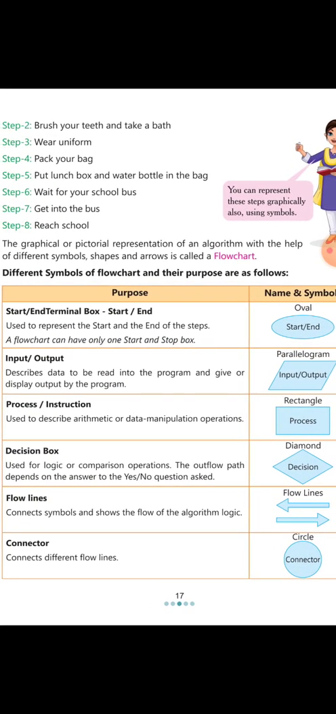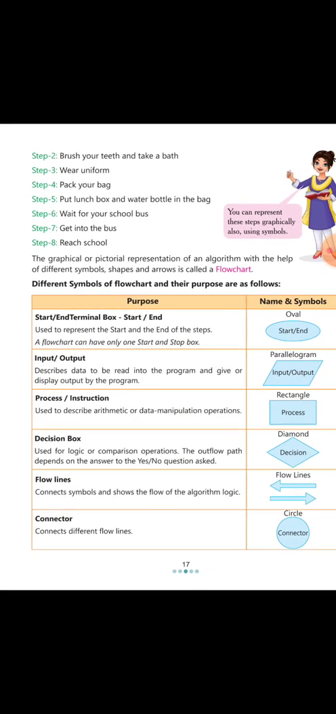The different symbols we use to draw a flowchart are, first, the oval. Oval is for start and end. It is also known as the start and end terminal box. It is used to represent the start and end of the steps. A flowchart can have only one start and one stop box.